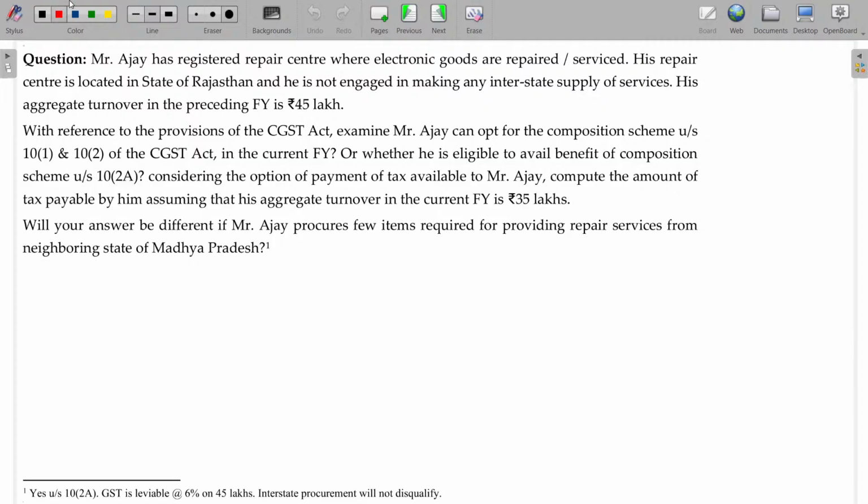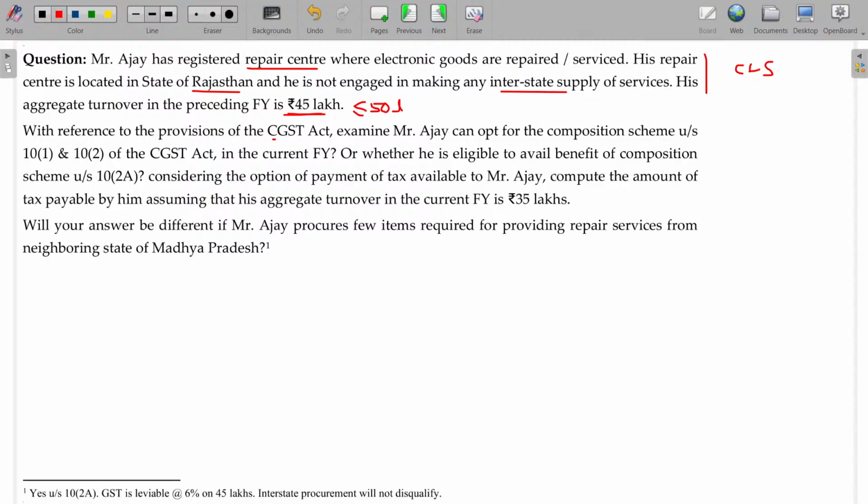Right. Mr. Ajay has a registered repair center service where electronic goods are repaired and serviced. His repair center is located in Rajasthan and is not engaged in making any interstate supply of services. His aggregate turnover in the preceding year is 45 lakhs. So automatically, under section 10 clause 2A, he is eligible for the composition levy scheme in the current year because the limit is 50 lakhs.